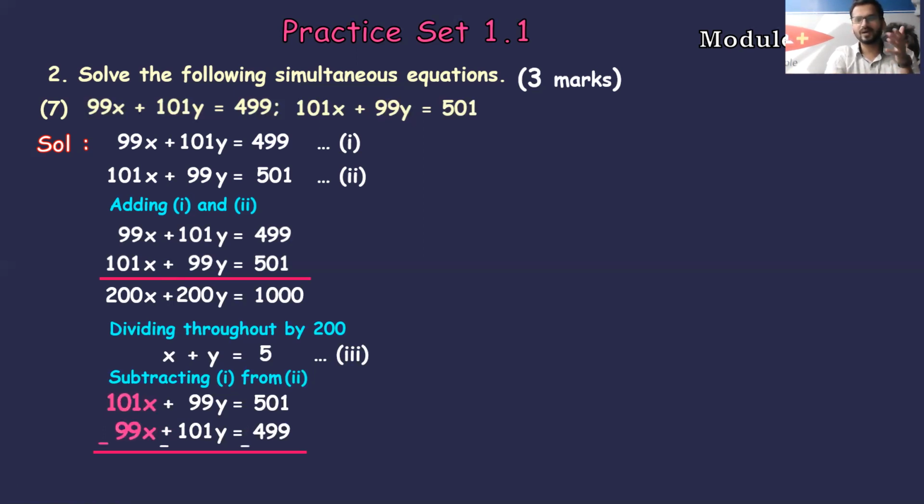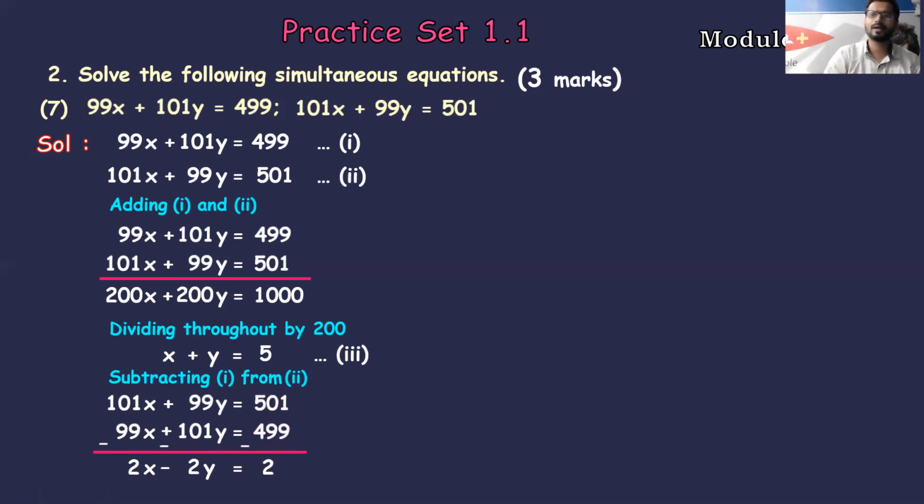Quite easy. 101x minus 99x gives me 2x. Plus into minus: if you see over here, this is plus 99y and this is minus 101y. Please consider this sign. So the sign has to be minus, right? And 99 minus 101 gives me minus 2y. 501 minus 499 gives me 2.